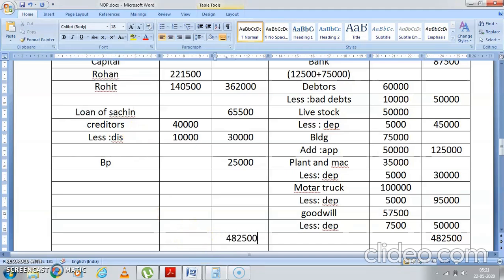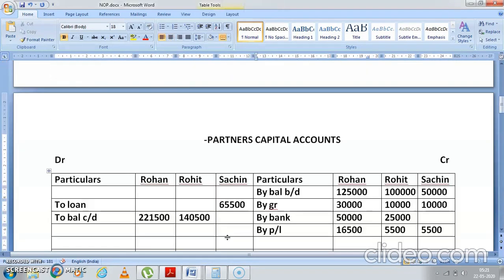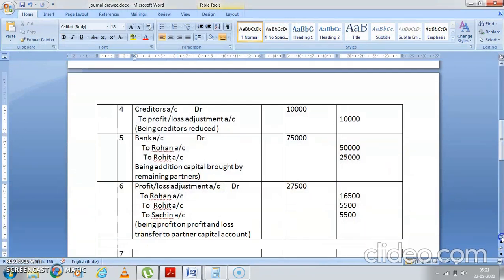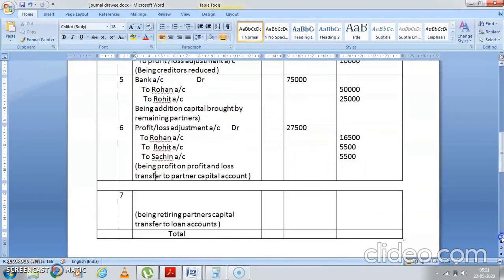4,82,500. Now see, in journal entries we have done everything. We have transferred it. Only one thing is left: this Sachin capital account will be transferred to his loan account because he is no longer a partner in the business. So the last journal entry is to transfer Sachin capital account to his loan account. Being retired partner's capital transferred to loan account.